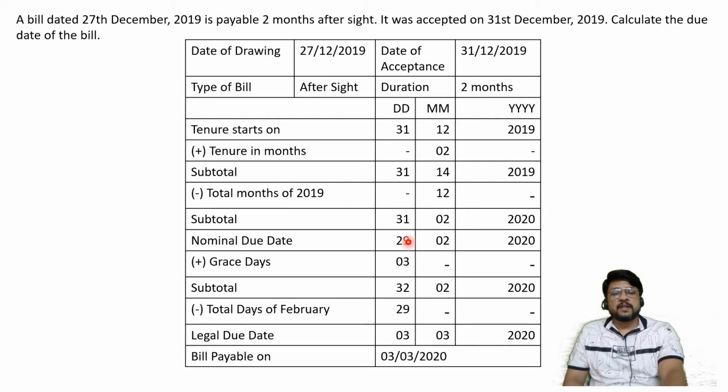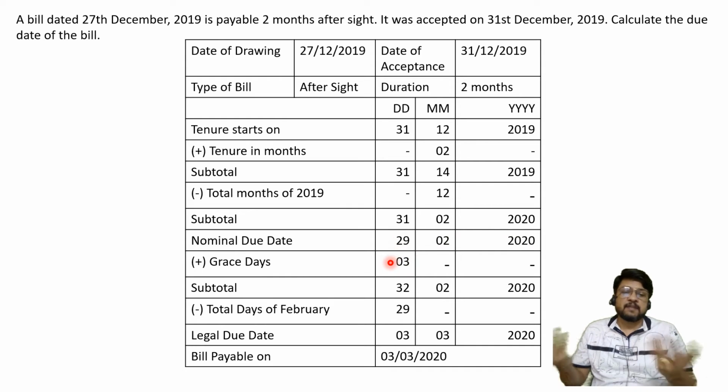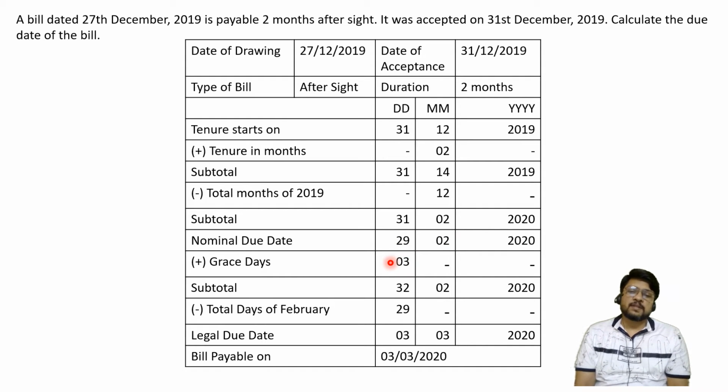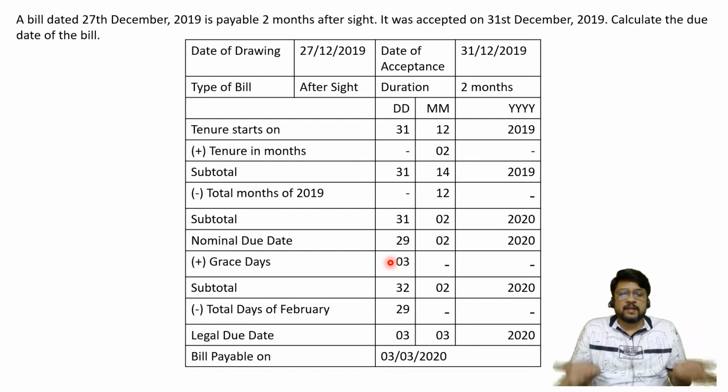Okay, so 29th of February 2020, add to that 3 days grace, that is anyway compulsory by law. So 29 plus 3, that goes to 32/2/2020. But again February cannot give 32 days, so February is giving 29 days. That means we are going to go for 3 days extra. That goes to legal due date 3rd of March 2020, which is not a public holiday. That means the bill is payable on 3rd of March 2020.